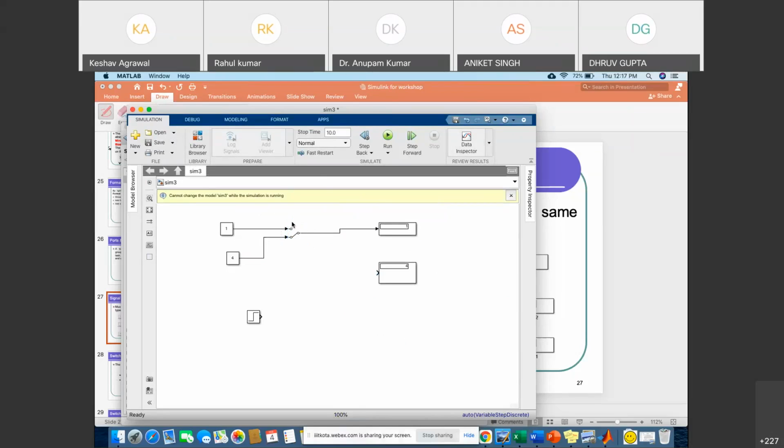Now the switch that is known as a manual switch, right? And after running it, you can see it will show the output 4. Okay, suppose the switch position is changed now and it is connected to 1. Again you will run, it will show the answer 1. So simple switch operation, right, that we can perform in our MATLAB also.